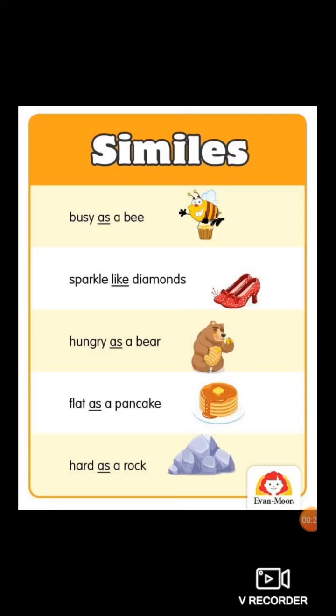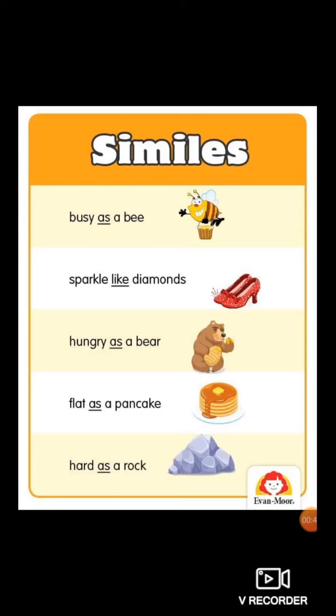As. So to identify the simile, you can use this hint. If in a sentence the word as or like is there, which figure of speech is it?